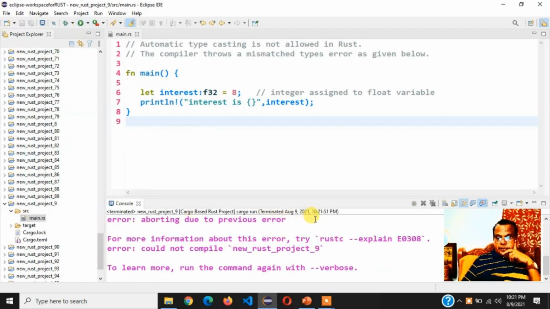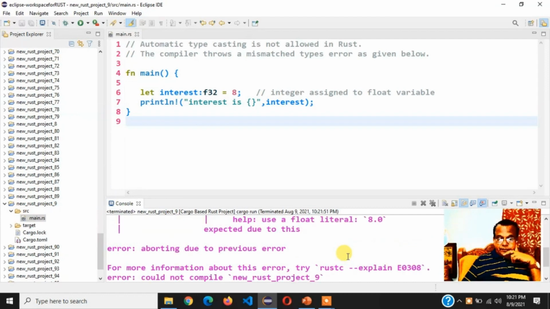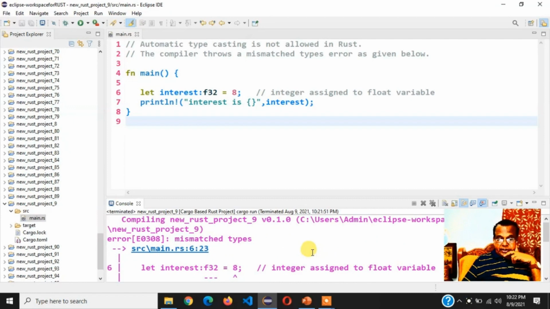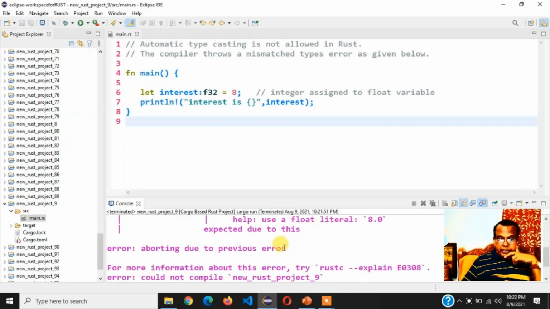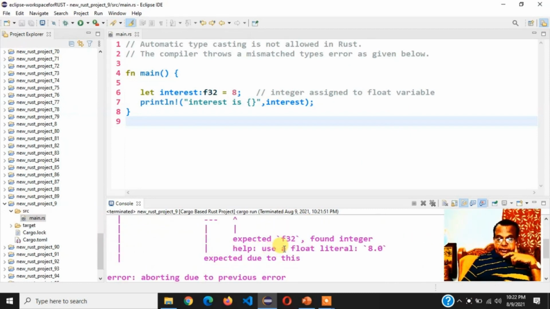Yeah, we are getting an error. See, error: aborting due to previous error. What is that error? Very clearly it is mentioned. let interest: f32 = 8; integer assigned to float variable. That's it. Then expected f32, found integer. The expected value is an f32 value, but found integer.